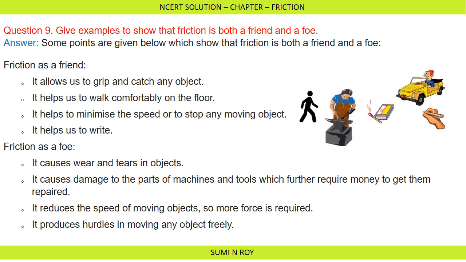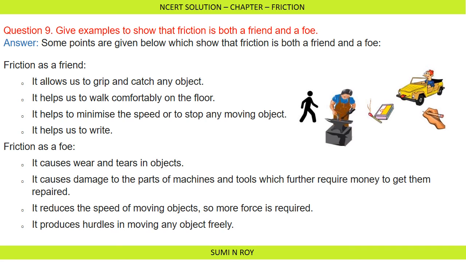Now let us discuss how friction acts as a foe. It causes wear and tear in objects. It damages parts of machines and tools, which further requires money to get them repaired. Wear and tear is a common disadvantage due to friction. Objects get worn out, moving parts of the machine get damaged. Now we have to replace them with new ones, and for that we have to spend money again. So this is the greatest disadvantage of friction.